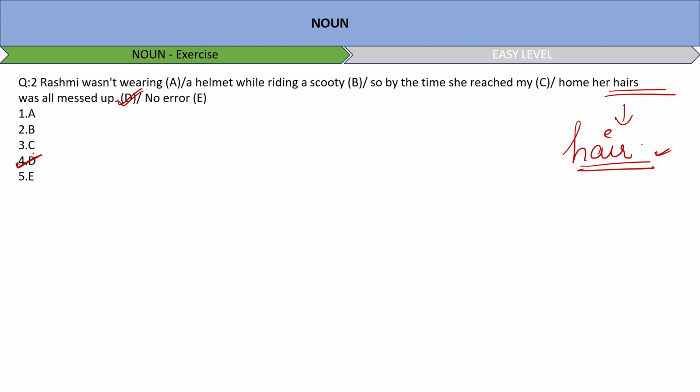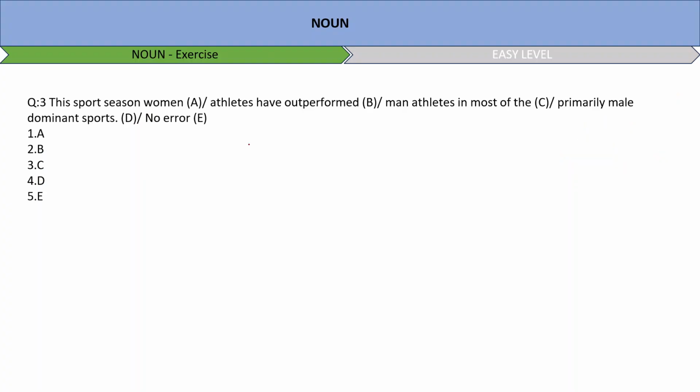Next question. This sport season, women athletes have outperformed man athletes in the most of the primarily male dominant sports. Okay, so two nouns are being compared here, you see. So both should either be singular or plural. This sentence actually talks about women and men, right?